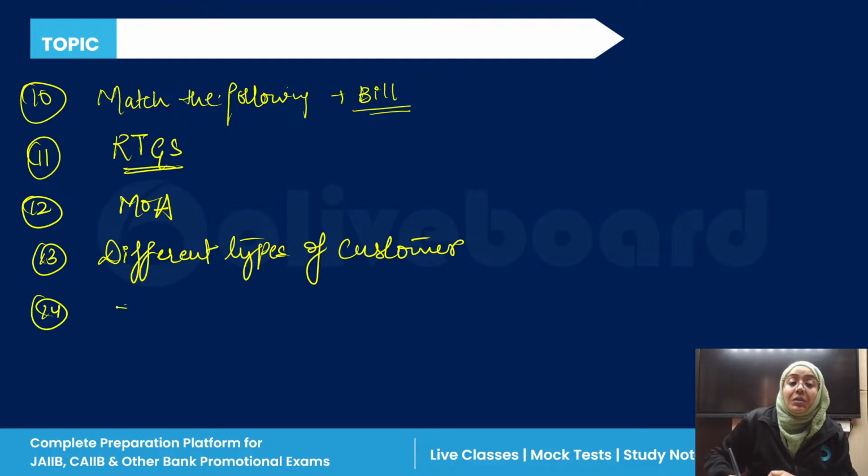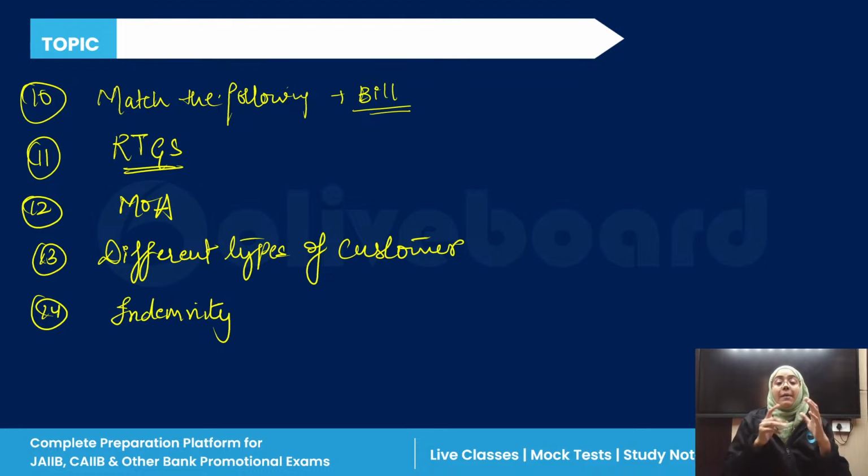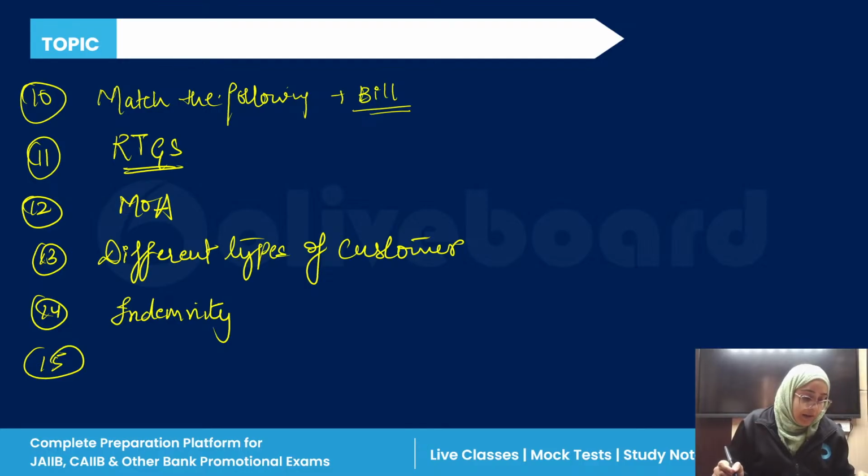There was one question regarding indemnity, also the contract of indemnity. Now what are the parties? Indemnifier and indemnified. Then the contract is known as contract of indemnity. In banking, the contract of indemnity is used for issuing a duplicate certificate, right? So this was the contract of indemnity question which was asked in the examination. I think these were some of the questions which were asked in the examination.